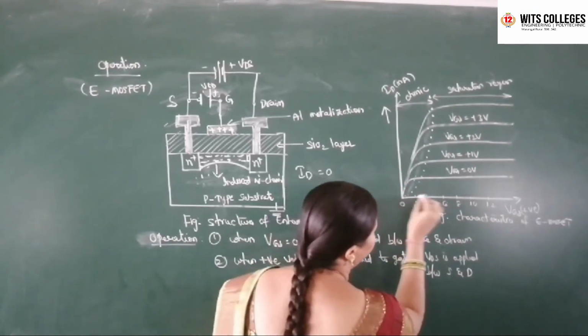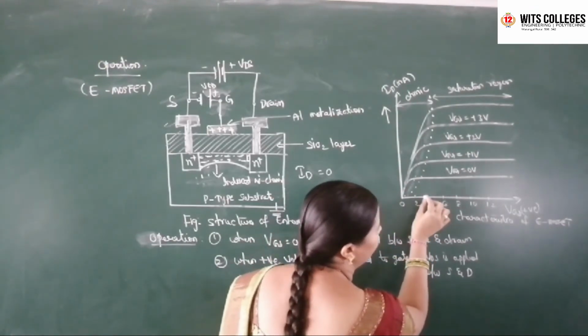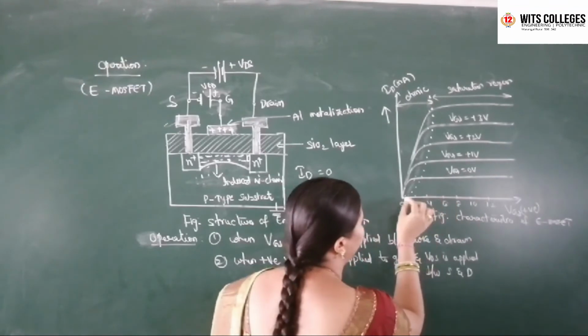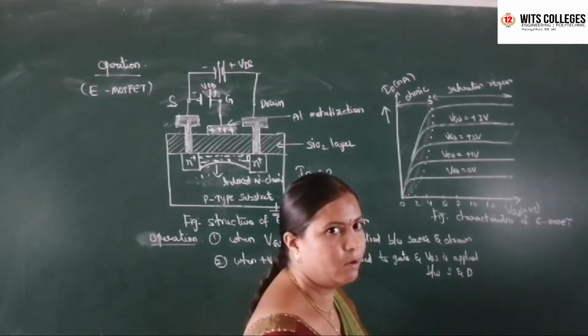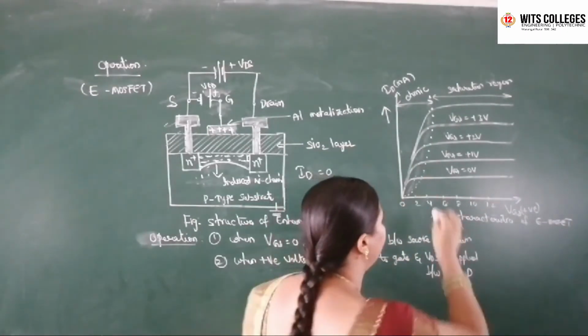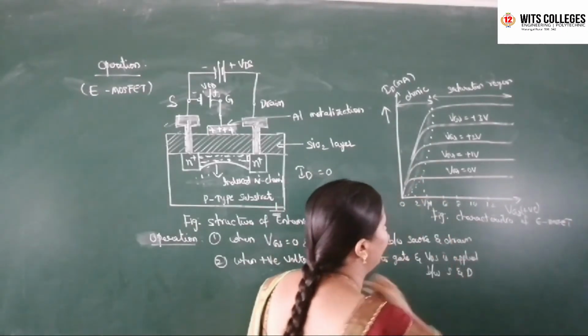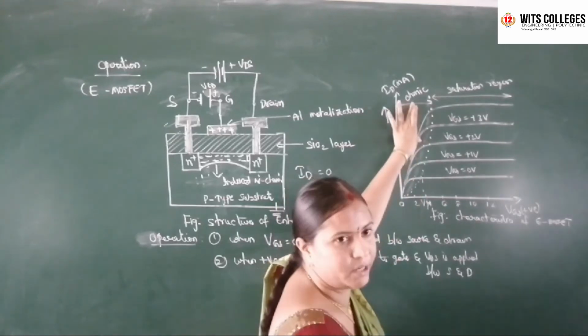At the starting, at the minimum values of the gate to source voltage, the drain current is going to increase linearly. Okay? Linearly up to the pinch off voltage. So it acts as the ohmic region.